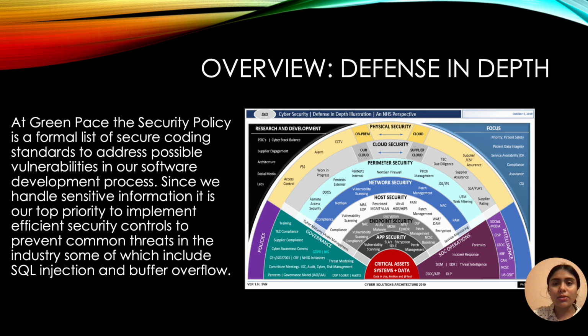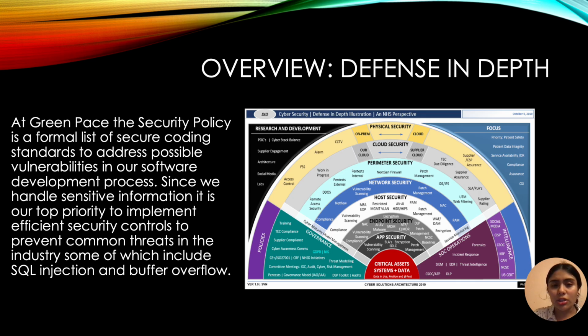Okay, so defense in depth. Let's talk about our defense in depth at GreenPace. Our security policy is a formal list of secure coding standards that we use to address vulnerabilities in our software development process. Since we're dealing with sensitive information here, it's our top priority to implement efficient security controls that prevent common threats in the industry, not only for us, but for all users.